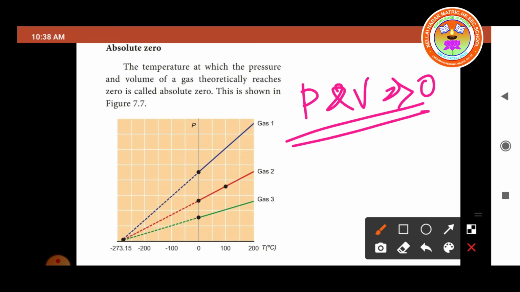See the figure also. For all gases, the pressure extrapolates to zero at the temperature minus 273.15 degrees Celsius. This is known as absolute zero, or 0 Kelvin. Some baseline temperatures in the three temperature scales are shown in the table; you should read it.